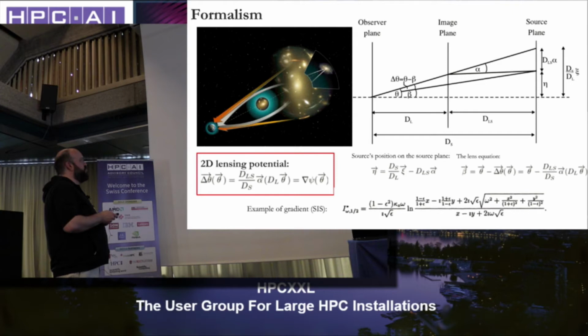This is the algorithm that we implemented. The first step is to compute all the gradients for all the pixels in the image. What I showed you before, this equation, has parameters that you put in for the lens. This is a parametric model, and we compute all of the gradients for the pixels of the image.